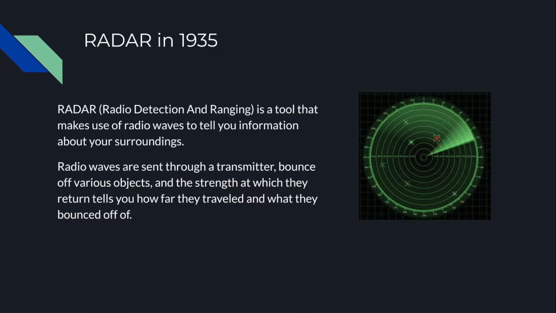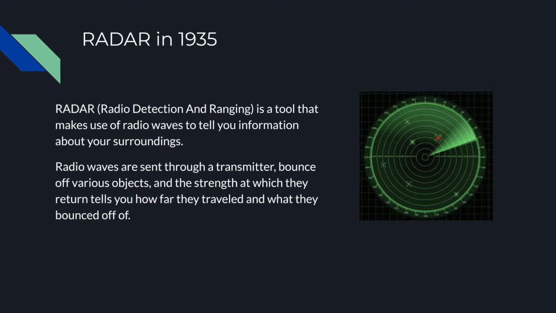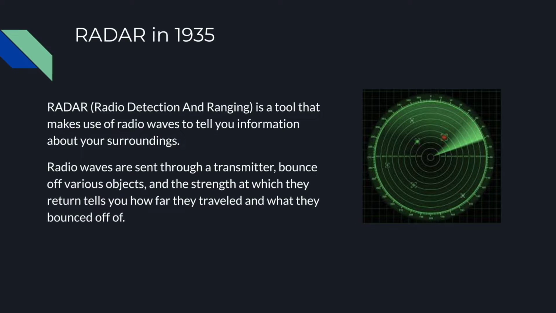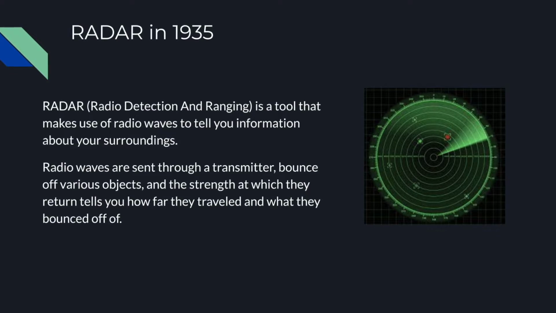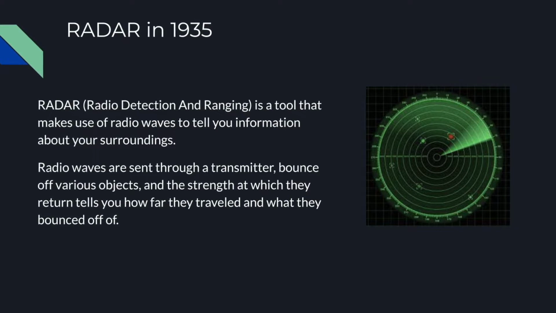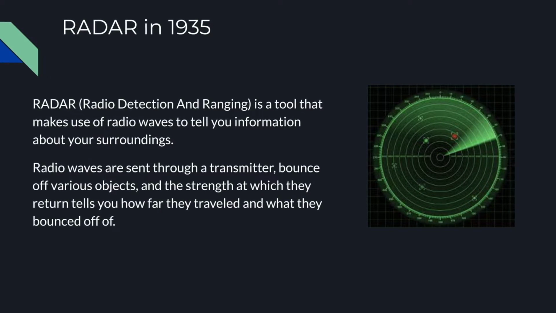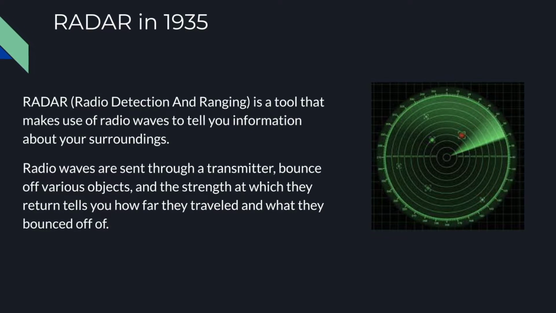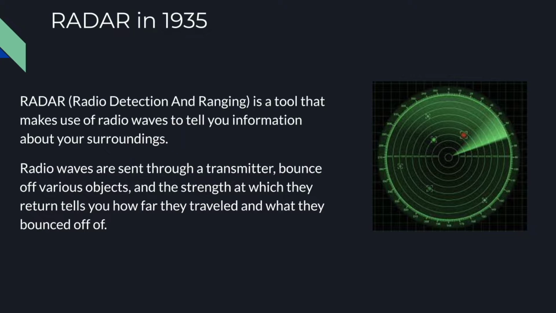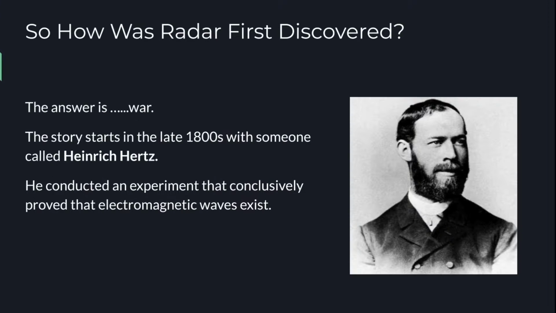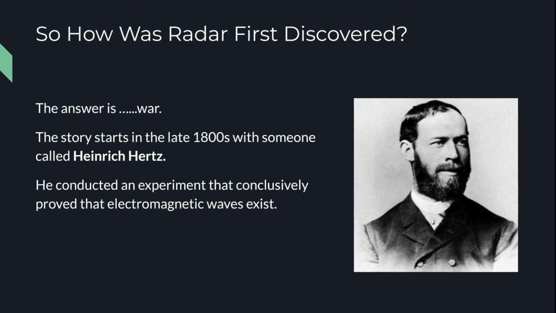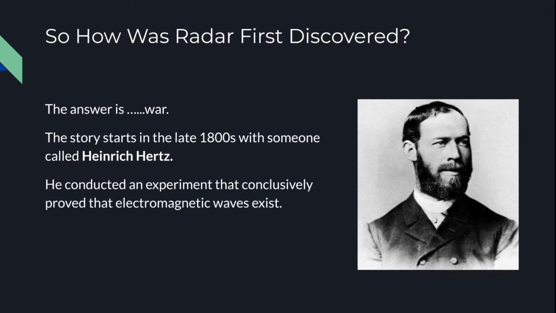Radar, which stands for Radio Detection and Ranging, is a tool that makes use of radio waves to tell you information about your surroundings. The waves bounce off various objects, and the strength at which they return tells you how far they traveled and what they bounced off of. So, how was radar discovered? The answer is, you guessed it, war.